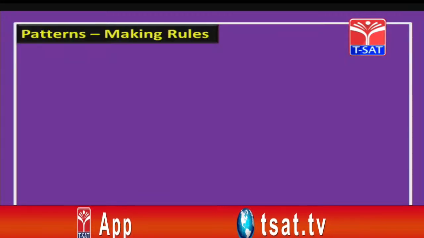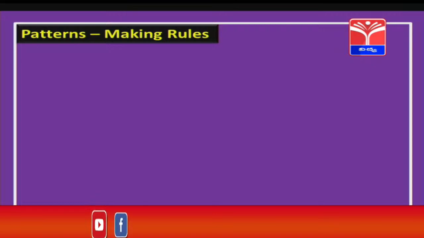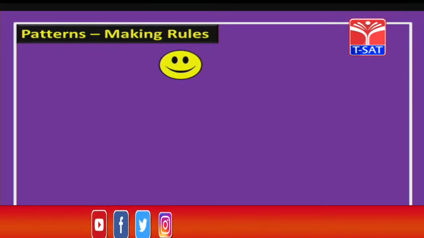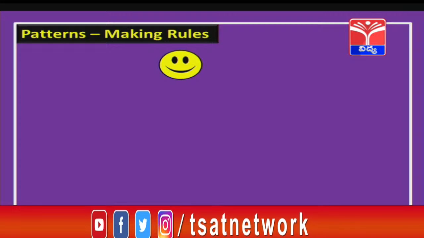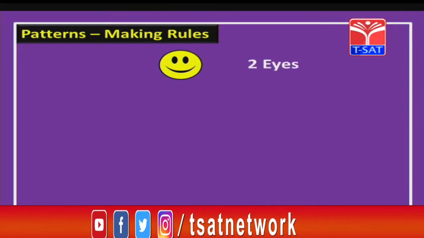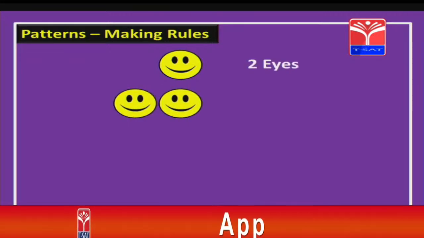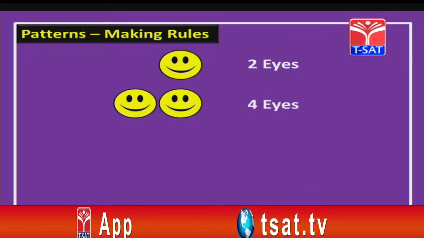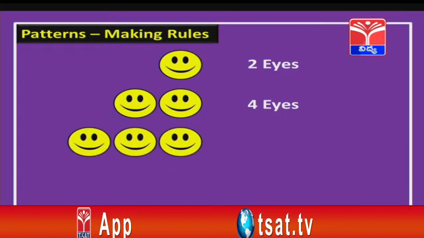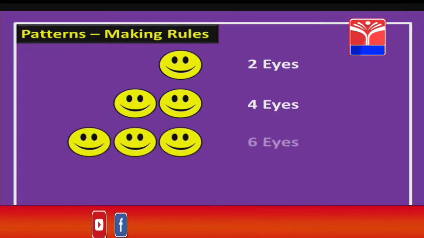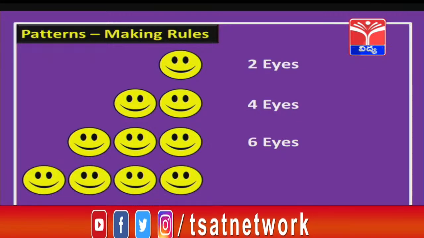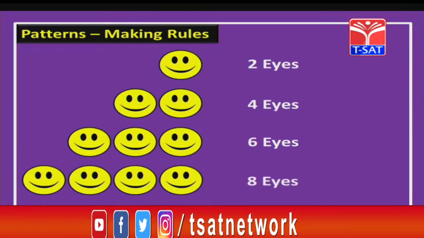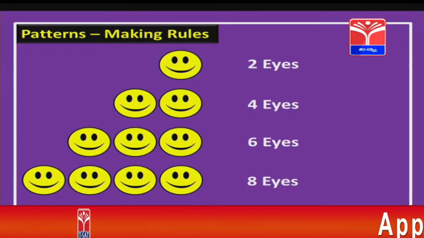Now let us learn about some patterns and how to make rules out of these patterns. Look at this smiley. How many eyes does it have children? You are right, it has 2 eyes. Suppose if I take 2 smileys, now in that case, yes, it has 4 eyes. Now what about 3 smileys children? Yes, it will have 6 eyes. Now take a look at this number of smileys, 4. How many eyes should be there children? That is correct, 8 eyes.